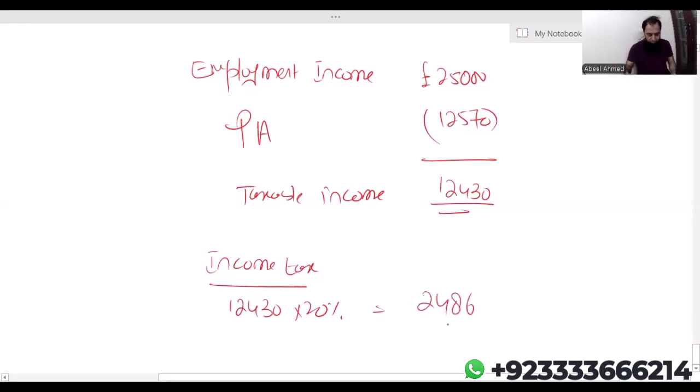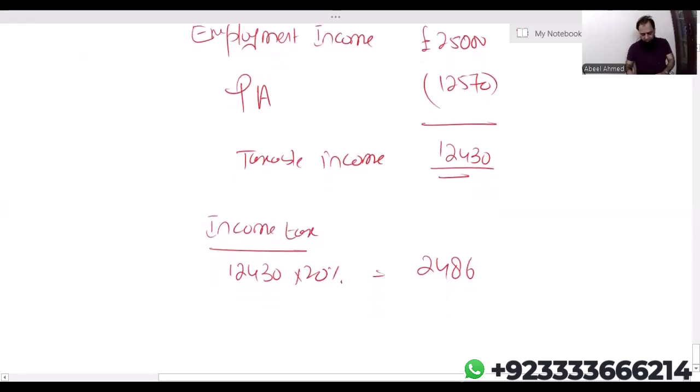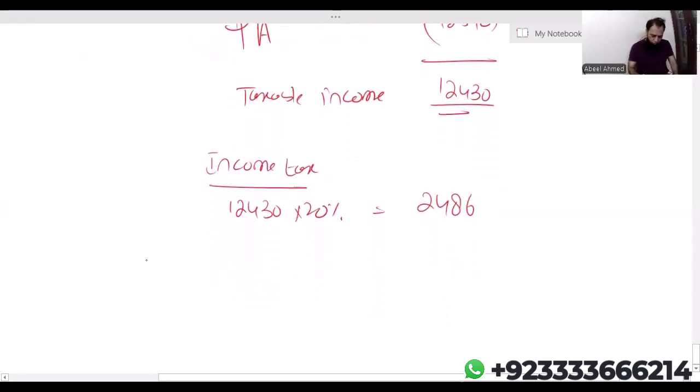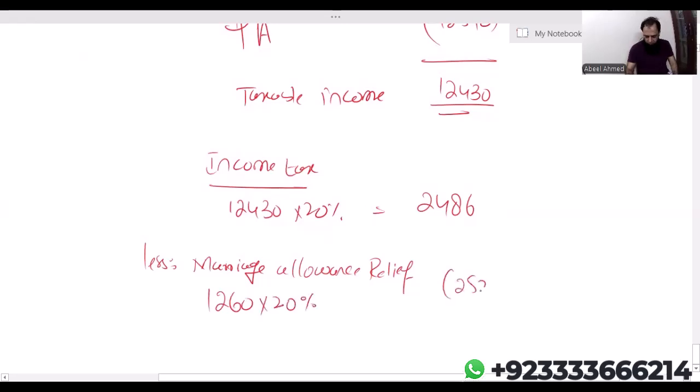Now listen. How does marriage allowance work? Simply, less marriage allowance relief. Simply 1,260 into 20%, which is 252.